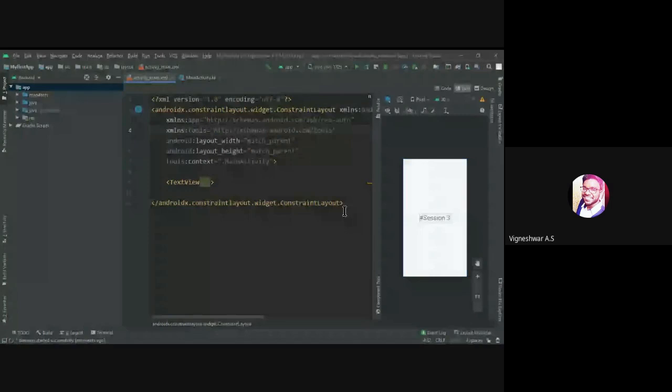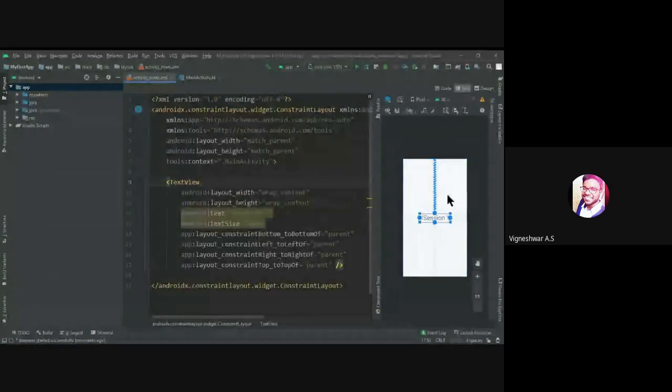Here you can see we talked about three layouts: constraint layout, linear layout, and relative layout. There are a number of layouts, but we Android developers give importance to these three layouts only. Here you can see the constraint layout. Let me make it a linear layout.